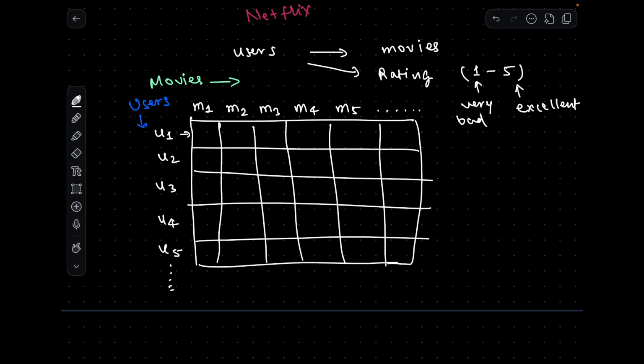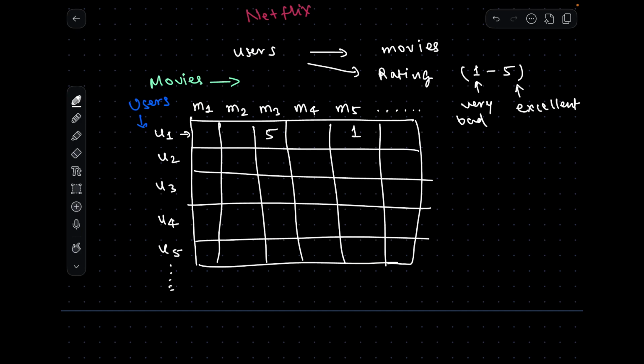Now as the users start exploring different movies and consume a lot of content on this platform, they start rating the movies. So let's say user 1 watched movie 3 and really liked it, so they will rate it 5. And user 1 also watched movie 5 but didn't like it, so they rated it 1. Similarly we can fill up this matrix with the ratings of different movies given by the users.